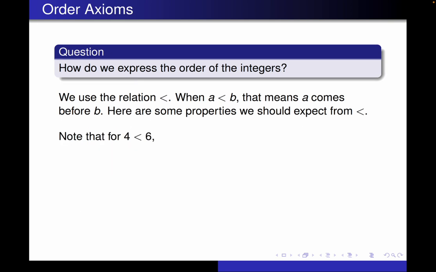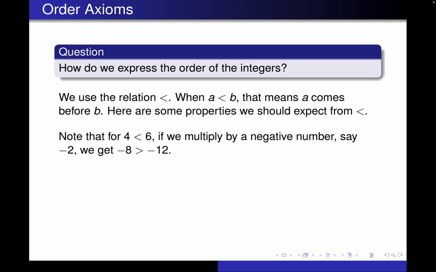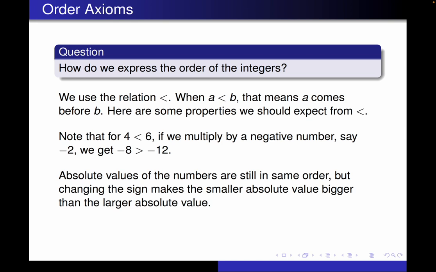To show you why, if we have 4 is less than 6, which is true, and we multiply that by a negative number, say negative 2, then we have negative 8 and negative 12, but notice that the inequality flips because negative 8 is less negative than negative 12, so it's going to be greater than negative 12. So the absolute values of the numbers are going to be in the same order when you multiply by a negative number, but when we change the sign, the smaller absolute value becomes bigger than the larger absolute value because they're negative.